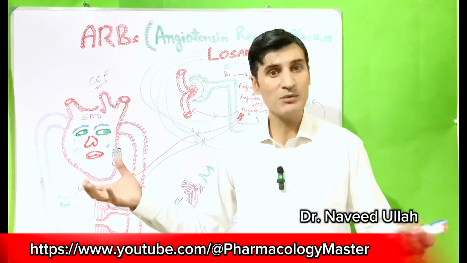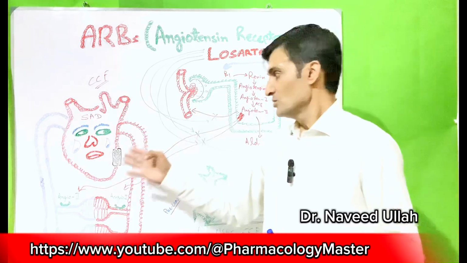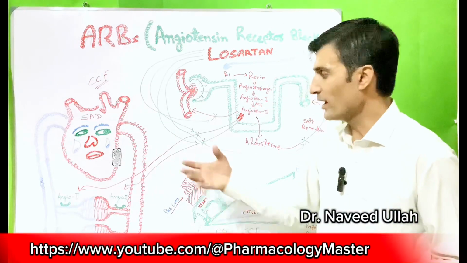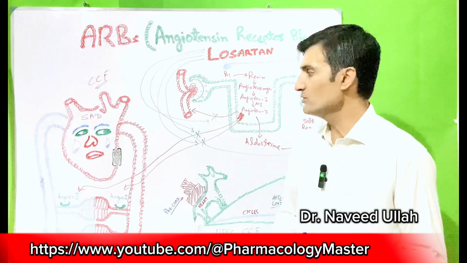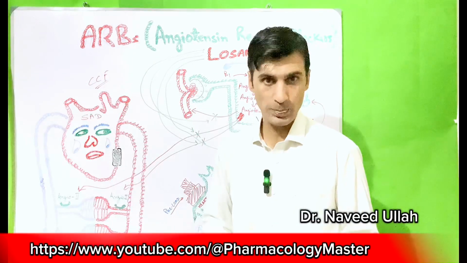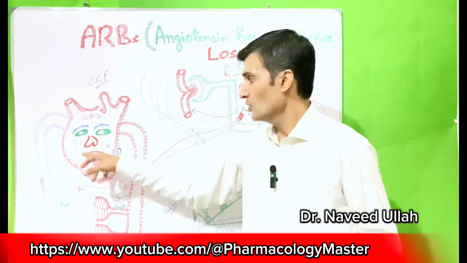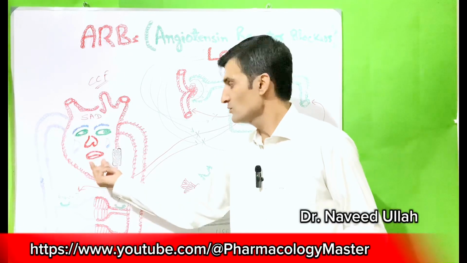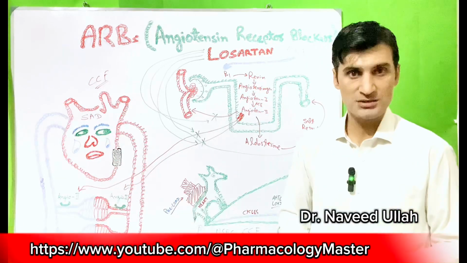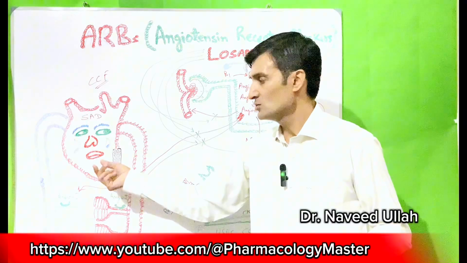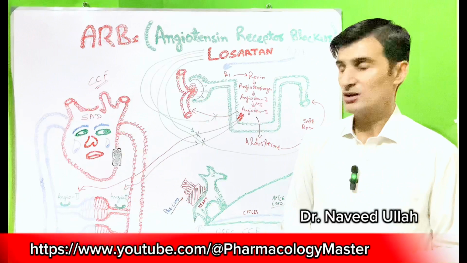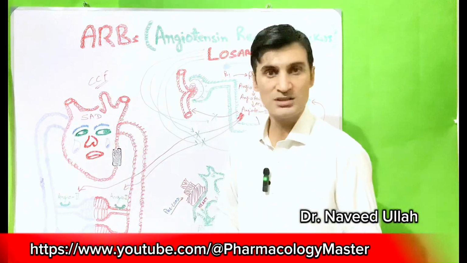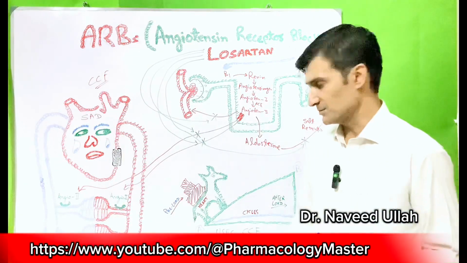The tissues' requirement will not be fulfilled. So we will have to provide the tissues their requirement, and we will also save our heart. But in that condition, our first priority will be to save our heart, because the heart is going to be damaged. A part of it is already damaged. So we will save that heart. It will be our first priority.